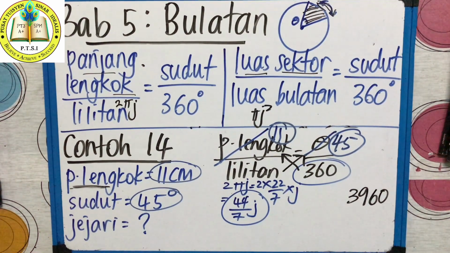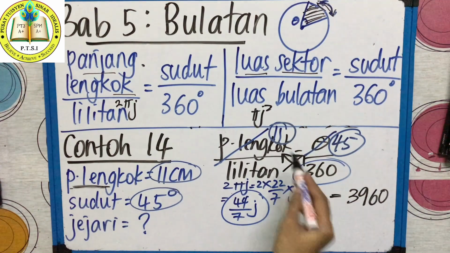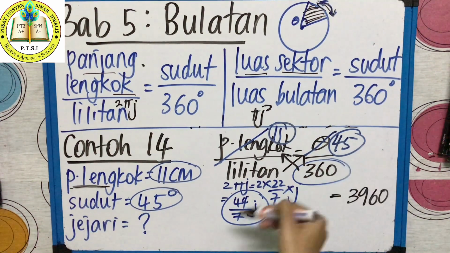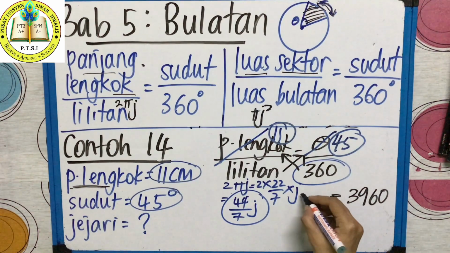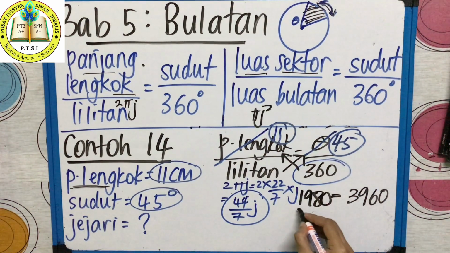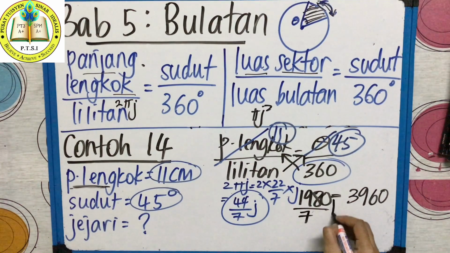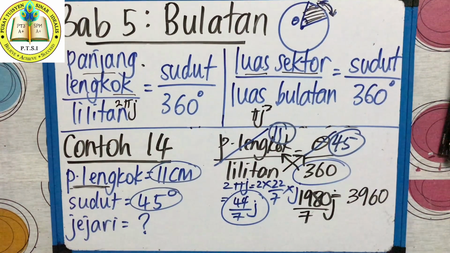Kamu dapat 3960. Okay, equal. Because you time cross. Next, 44 over 7 times by 45. What do you get? You get 1980 over 7 jejari equal 3960.